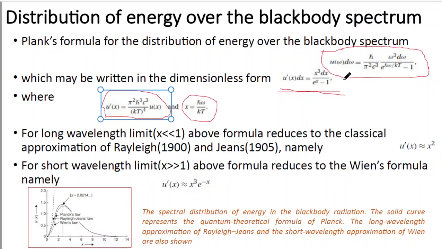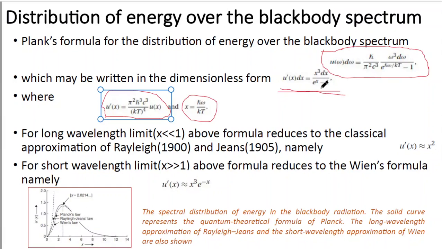Now you look at this expression again. This is the formula of u'(x) equal to x cube dx by e to the power x minus 1. Now if x is very much less than 1, then e to the power x can be expanded in a power series: 1 plus x plus x square and so on. In this expansion there is a term 1, so that 1 will cancel out with the minus 1 in the denominator, and we will neglect the higher terms, because as x is very small, x square, x cube, these terms we can drop.